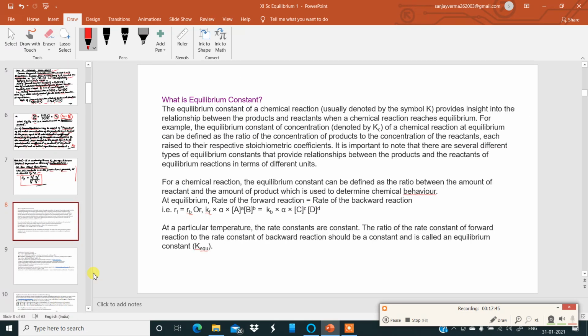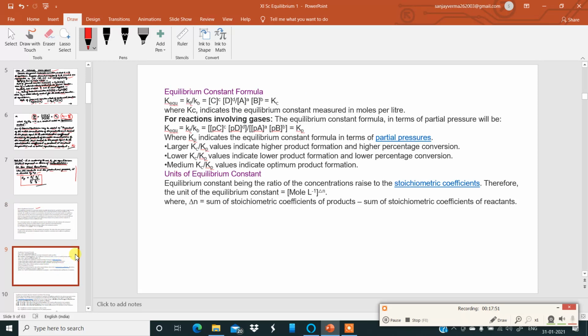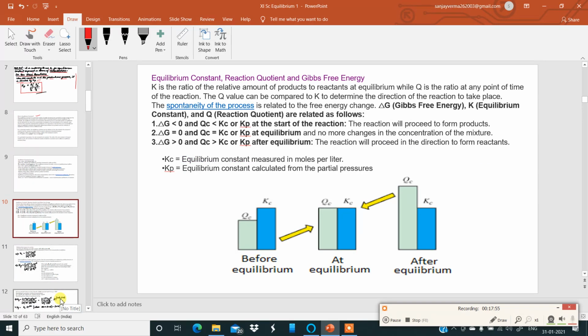Again, what is the equilibrium constant? I think this is very clear to all of you. I will not go through this again and again. Next slide. Same thing over here. Partial pressure is done over here nicely. Now have a look over here.